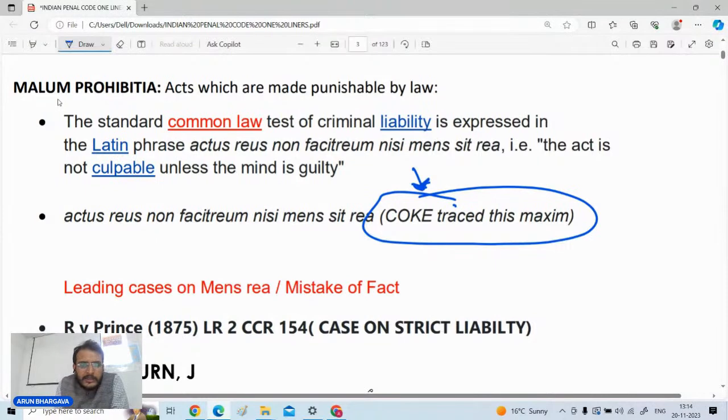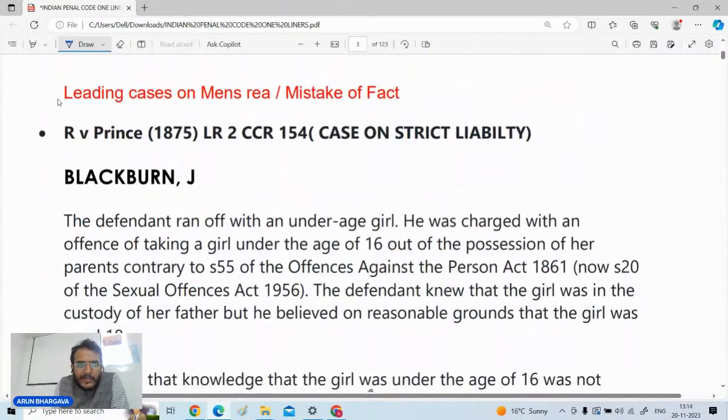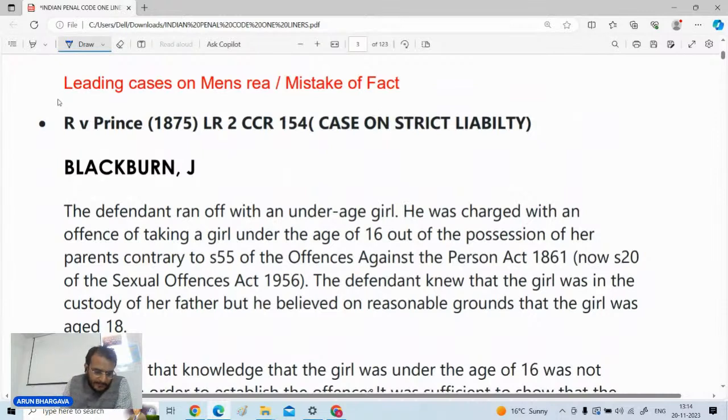After this, let us come to some other introductory pointers with respect to the Indian Penal Code. What are the leading cases on the concept of mens rea or mistake of fact? It is R versus Prince. You all might be aware of this particular judgment. It is a case on strict liability, where a person took away a minor and thereafter stated that he was not aware of the age of that minor girl. But the court stated that though you had no direct intention to kidnap, because you have taken a person out of lawful guardianship, you are liable for that. So R versus Prince is a leading case on the concept of mistake of fact in mens rea.